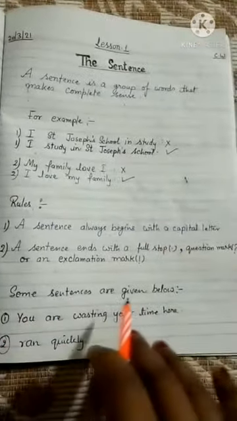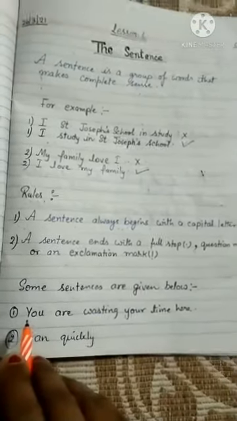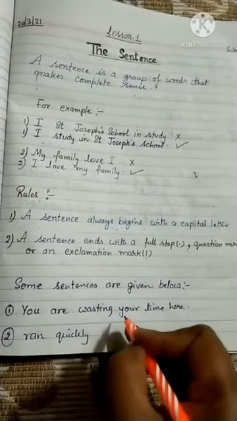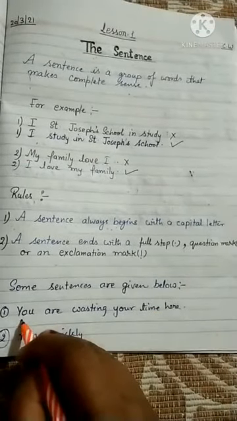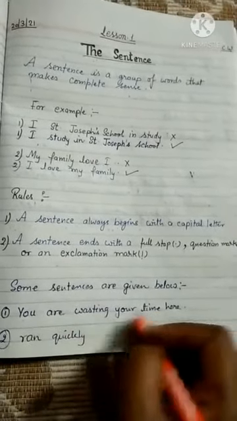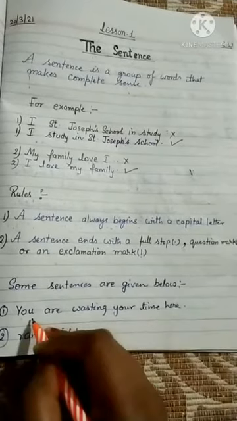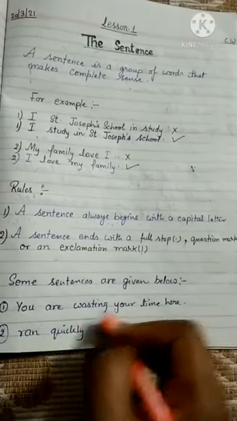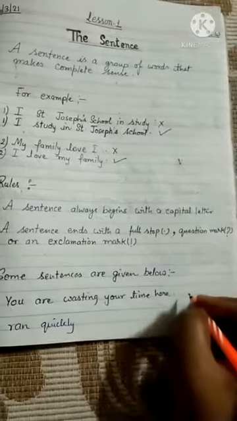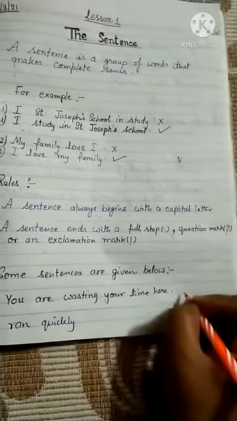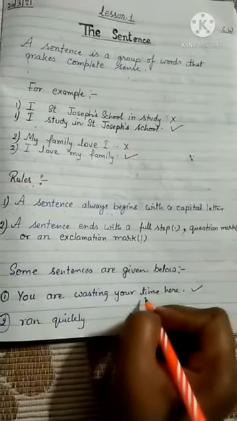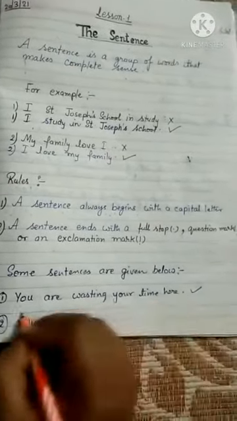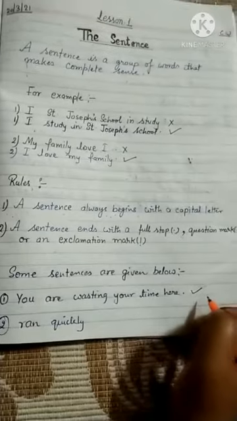Some sentences are given below. First one is, you are wasting your time here. So this is also a group of words, but it is in a proper order. That's why it is giving a complete sense also. That's why it is a correct sentence, and the full stop is also there. So it is a correct sentence, beta. You are wasting your time here. This one is correct. That's why I am putting the tick here.